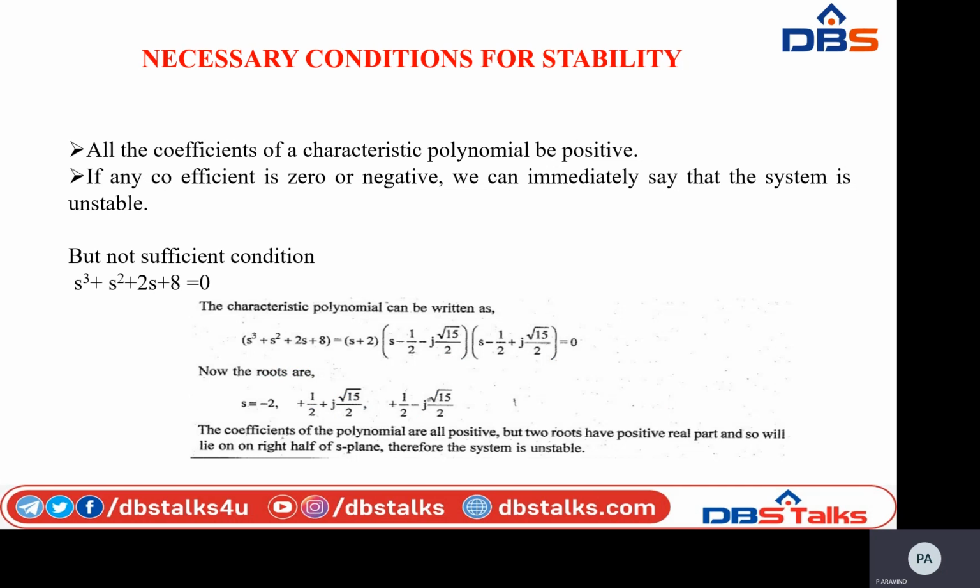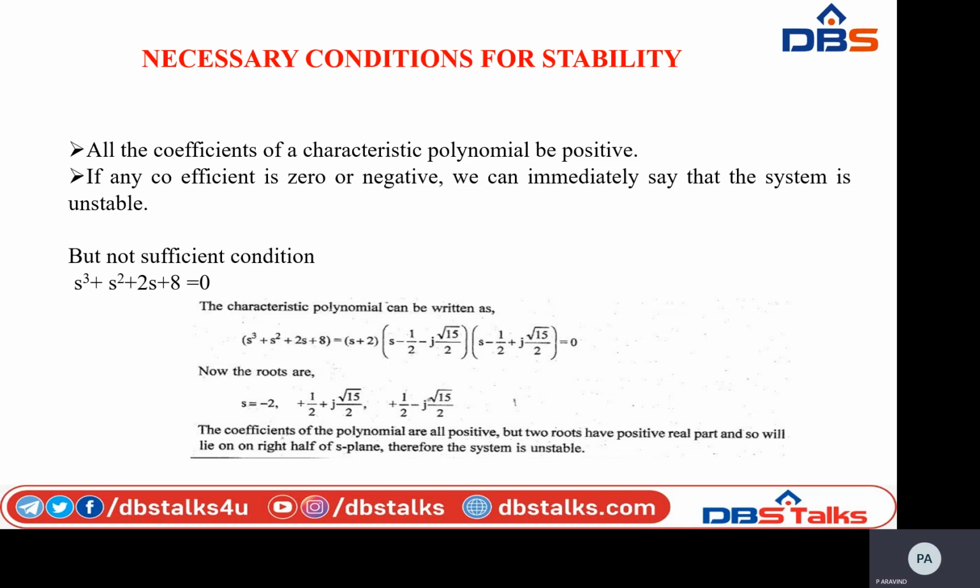The next one is the necessary conditions for stability. Here the necessary condition for stability is that all the coefficients of a characteristic polynomial be positive.